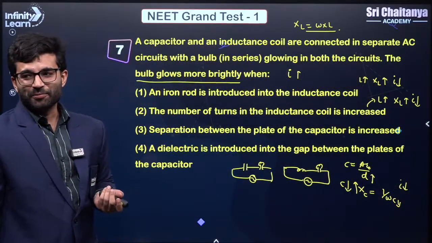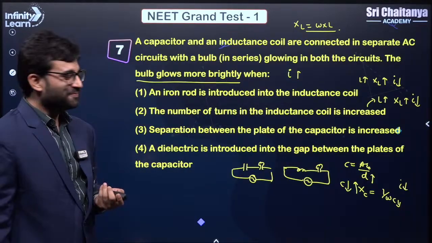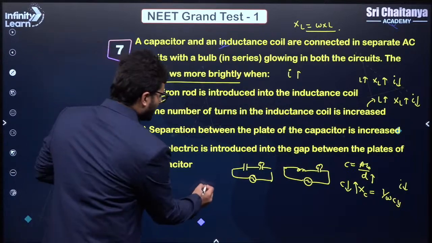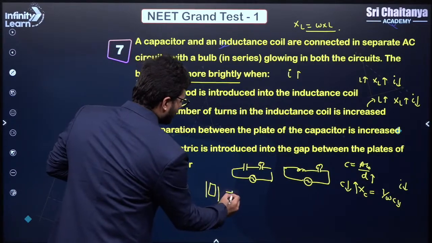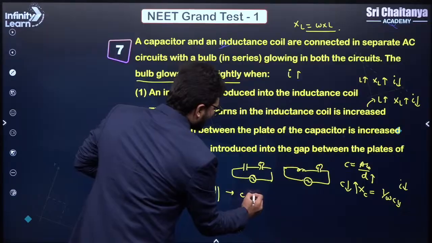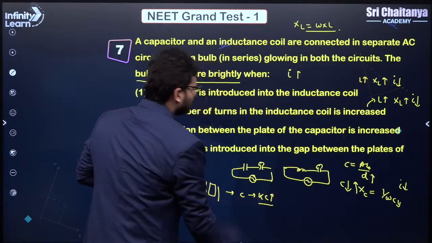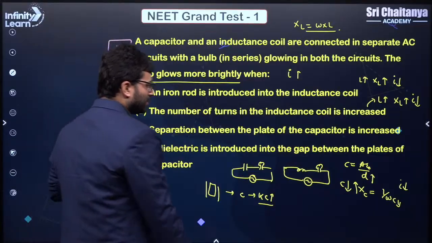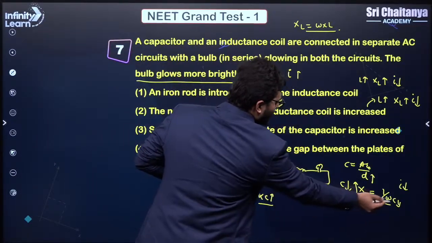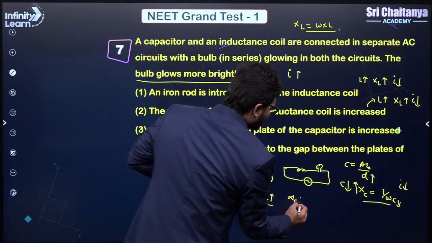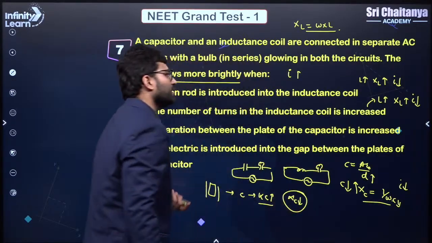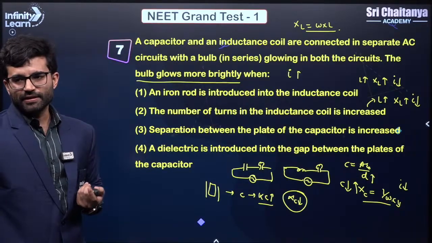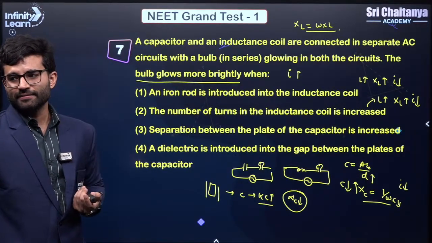Since we have eliminated all the other options, the answer should be 4. Let us see if it is there. A dielectric is introduced into the gap between the plates of the capacitor. Okay. So when you introduce a dielectric, what happens? The capacitance increases, right? So capacitance becomes K times C, where K is the dielectric constant, correct? So capacitance increases. Because of the increase in capacitance, from the same formula, my Xc will decrease. And since the resistance is decreasing, the current will increase and the bulb will glow brighter, right? Understood?